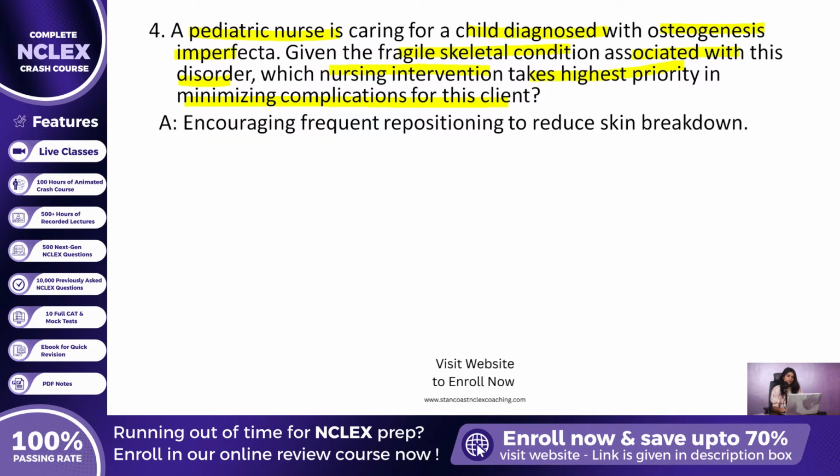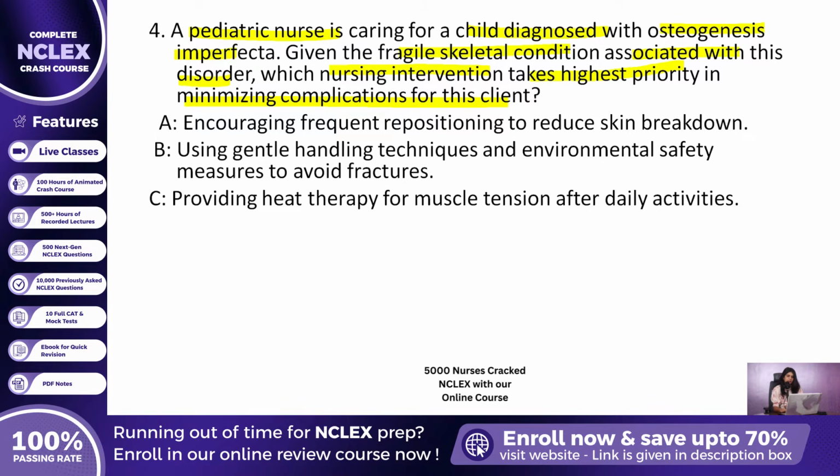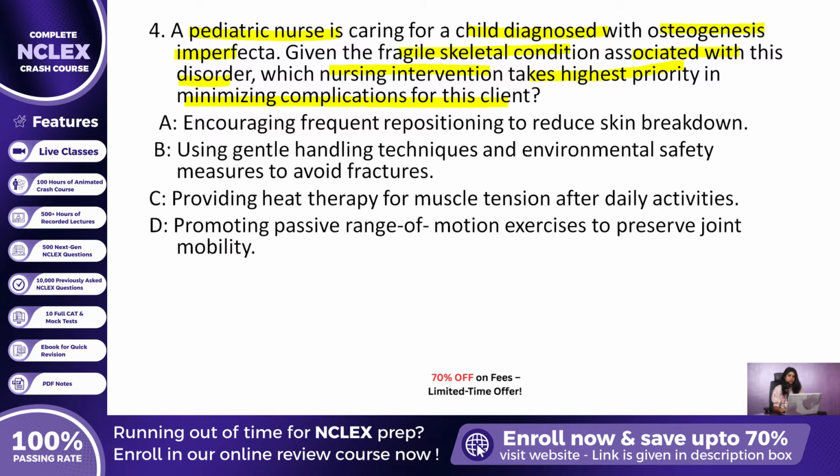Option A, encouraging frequent repositioning to reduce skin breakdown. Option B, using gentle handling techniques and environmental safety measures to avoid fractures. Option C, providing heat therapy for muscle tension after daily activities. Option D, promoting passive range of motion exercises to preserve joint mobility.